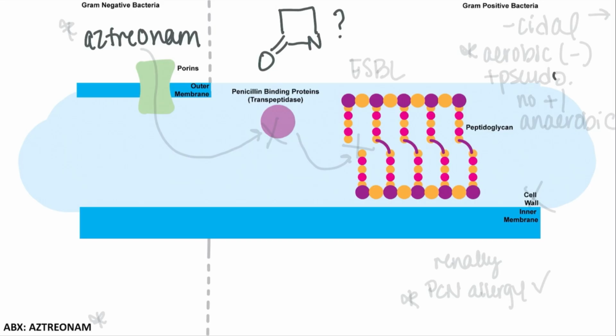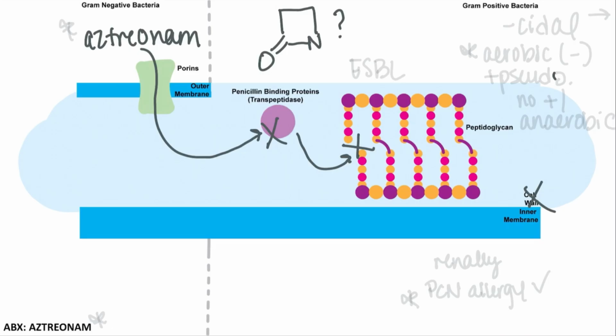Because it still retains that monocyclic beta-lactam ring, its mechanism of action is identical to the beta-lactams, where there is inhibition of penicillin binding proteins, which remember are transpeptidases, leading to an inhibition of peptidoglycan cross-linking, interfering with cell wall synthesis, leading to bacterial cell death.